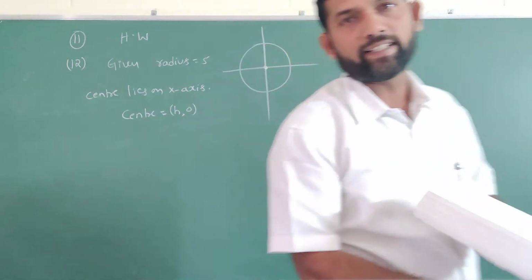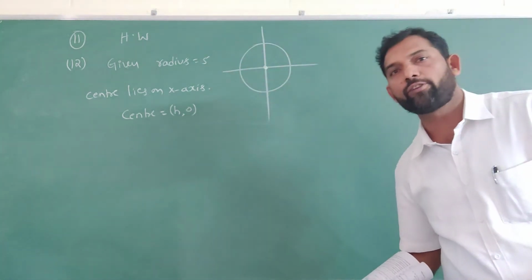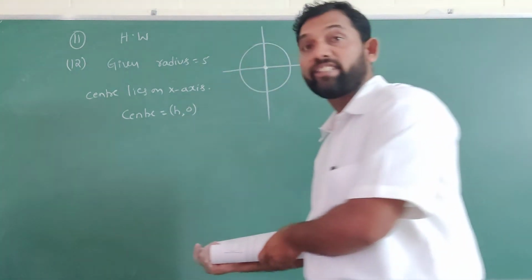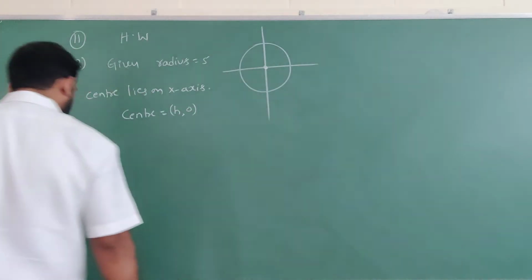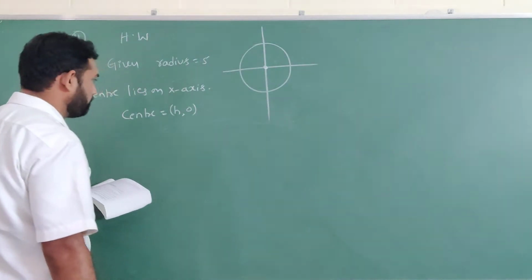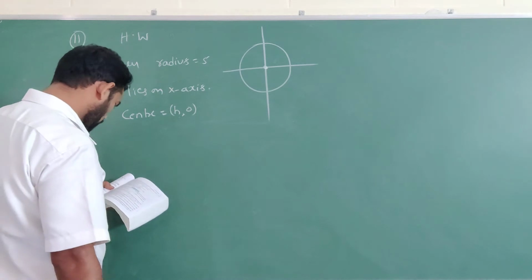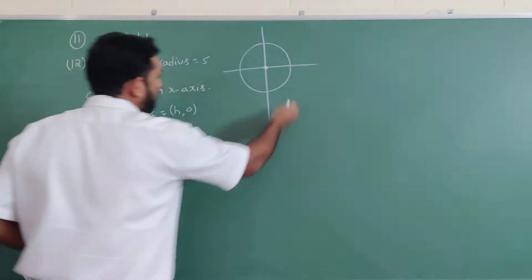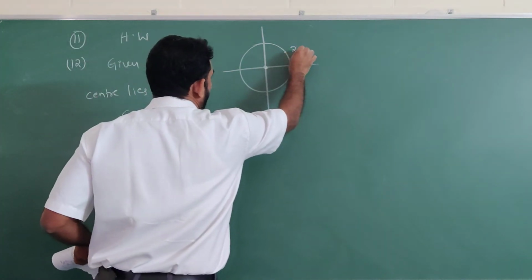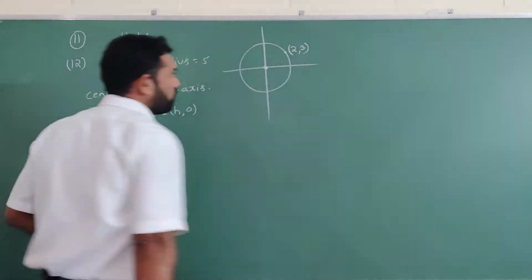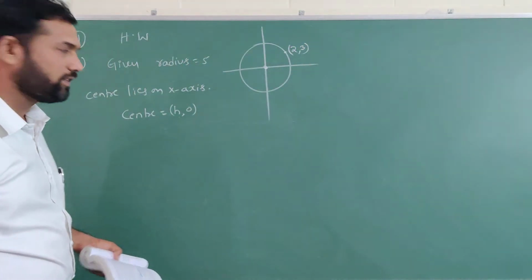Center lies on the x-axis means its y coordinate should be 0, so I consider h, 0. Next, what is given? It also passes through the point 2, 3.